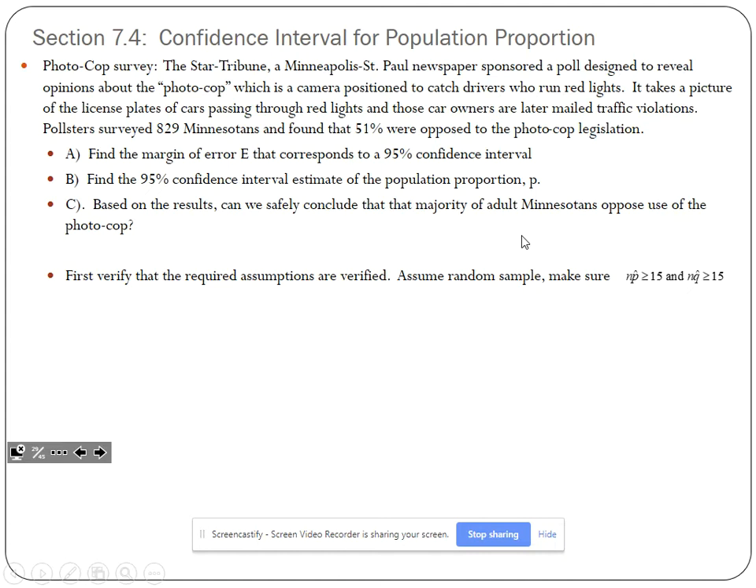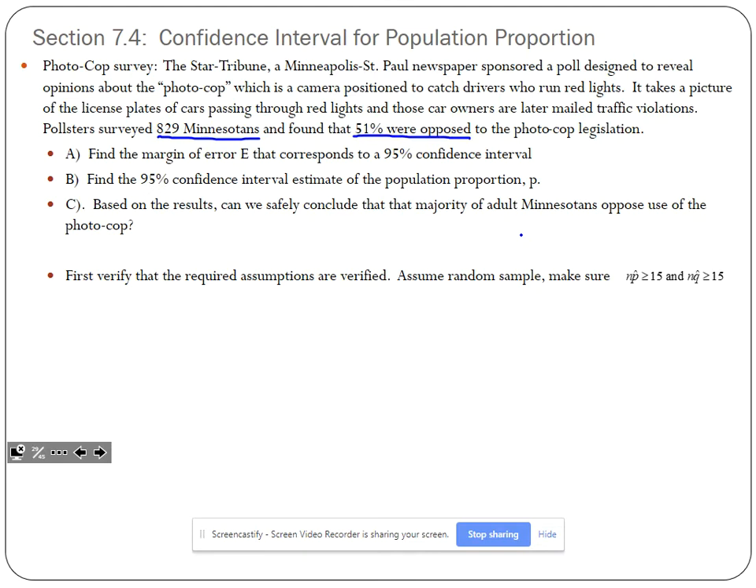Photocop survey. The Star Tribune, a Minneapolis-St. Paul newspaper, sponsored a poll designed to reveal opinions about photocop, which is a camera positioned to catch drivers who run red lights. It takes a picture of the license plate of cars passing through red lights, and those car owners are later mailed traffic violations. Pollsters surveyed 829 Minnesotans and found that 51% were opposed to photocop legislation.